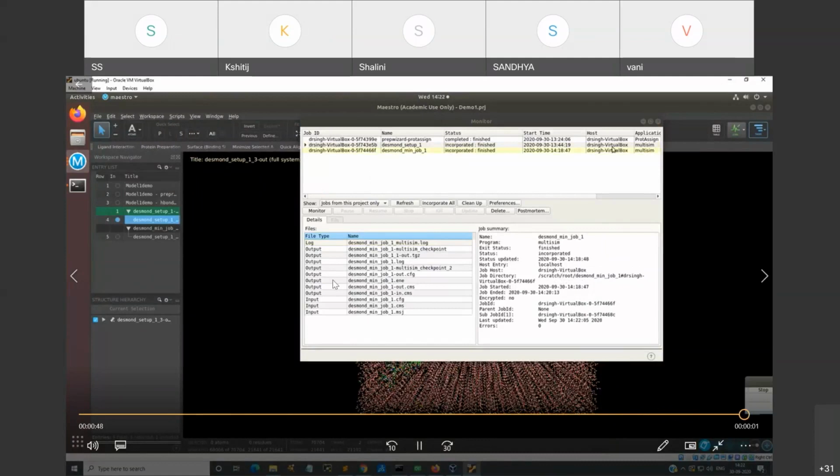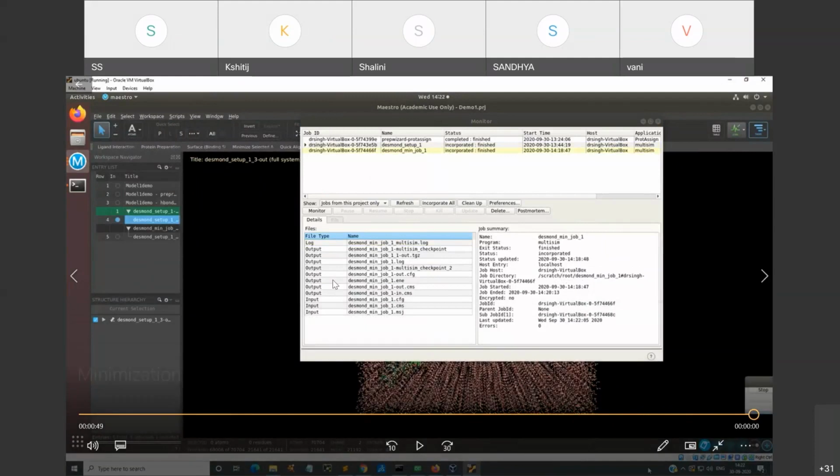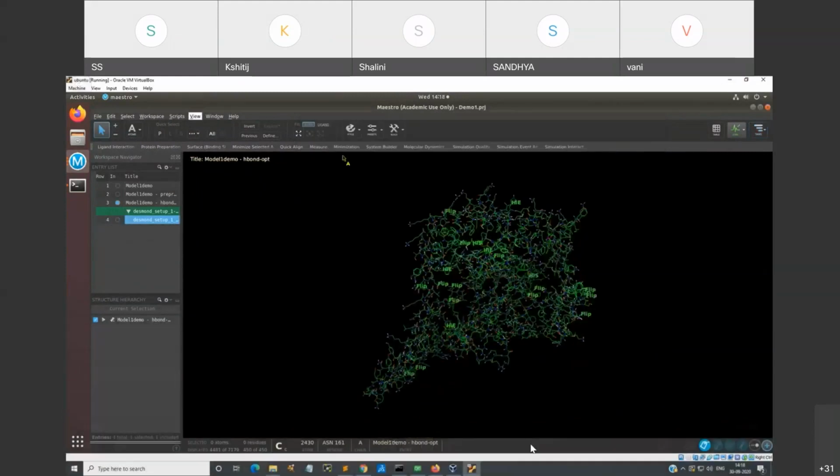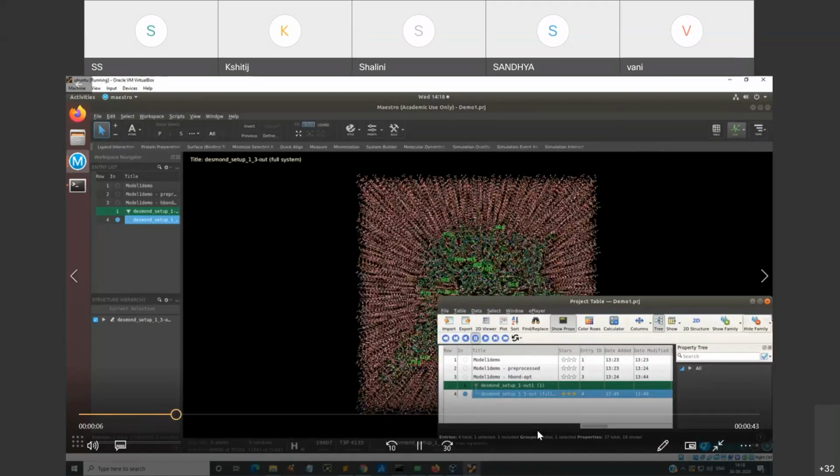So minimization, if you want for 10, 100,000, accordingly you have to provide it in your condition. So this again we will see, you have the loading from the Windows project table. You have your system builder, which we have already saved.